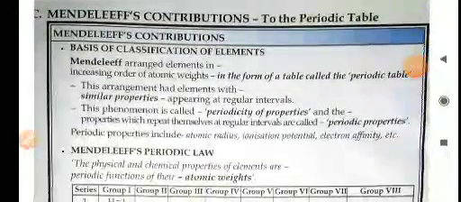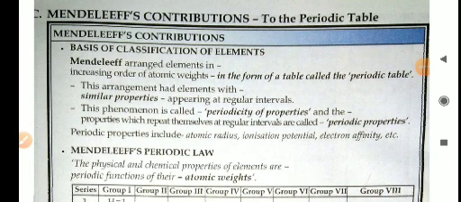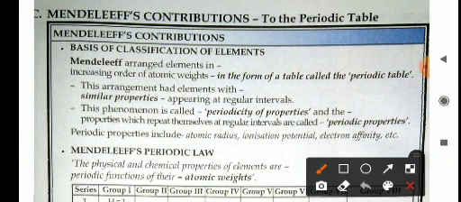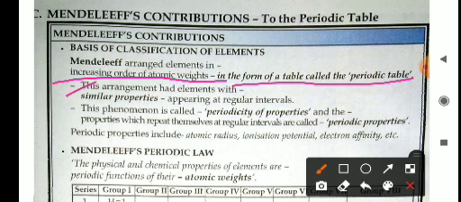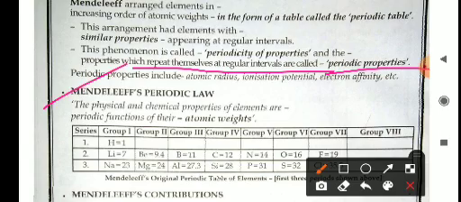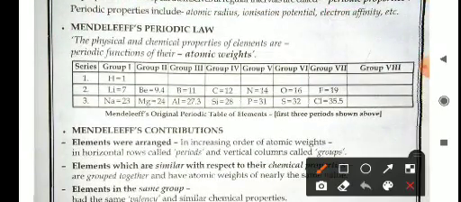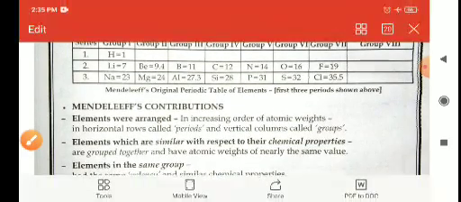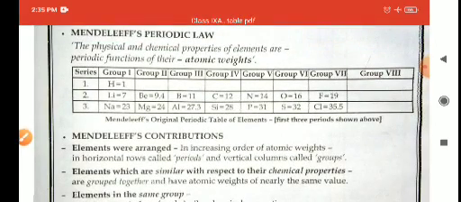Okay. Now come to Mendeleev's contribution. So the basis of classification: he arranged the elements in increasing order of atomic weight in the form of a table called the periodic table, and in this arrangement elements with similar properties appeared at regular intervals. This phenomenon is called periodicity of properties, and properties which repeat themselves at regular intervals are called periodic properties. So Mendeleev's periodic law: the physical and chemical properties of the elements are a periodic function of their atomic weights. Okay, so he divided the periodic table into series and groups.